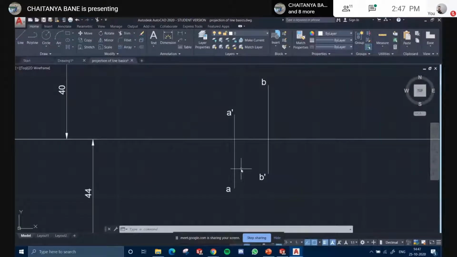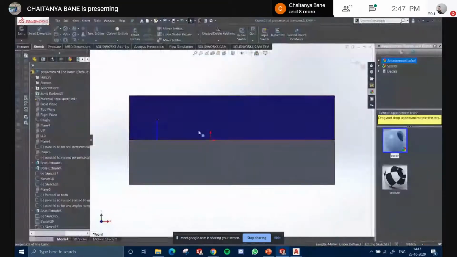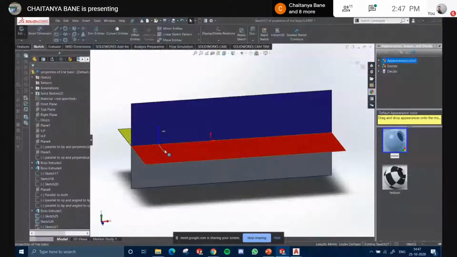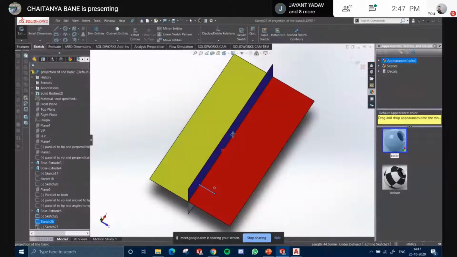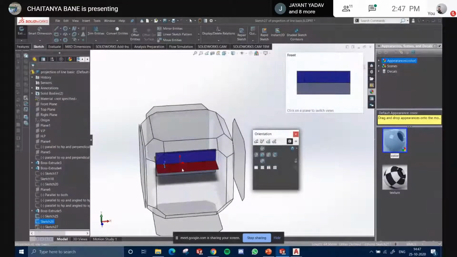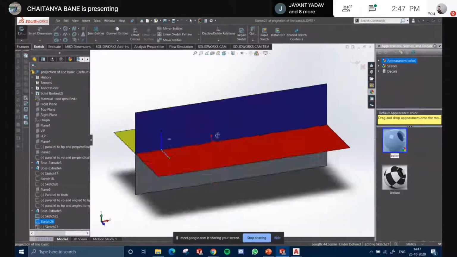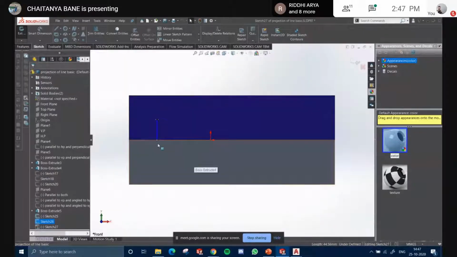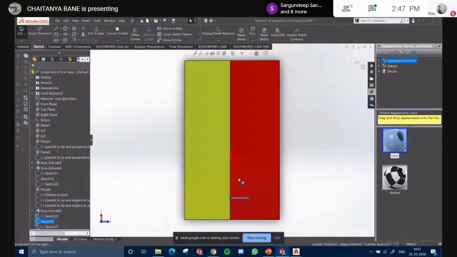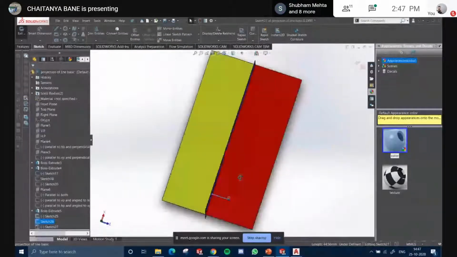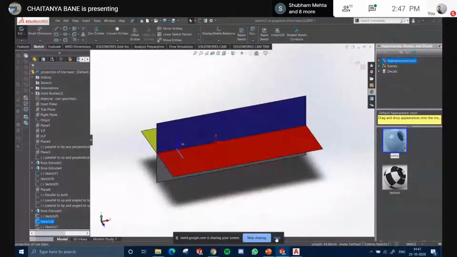But the front view was below, so that A dash should not come below. No, that was the top view. You get my point, right? I was looking at it from the top. Okay, so it was a top view. Front view is when I view it from the front. The observer is somewhere here, so you view it from the front, and this is your front view. Viewing from above is the top view, as the name says.